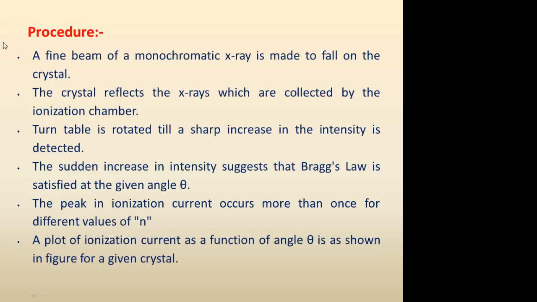So, now let us see the procedure, how the experiments are done to determine the crystal structure. A fine beam of monochromatic X-ray is made to fall on the crystal. The crystal reflects the X-rays which are collected by the ionization chamber. Turntable is rotated till a sharp increase in the intensity is detected.